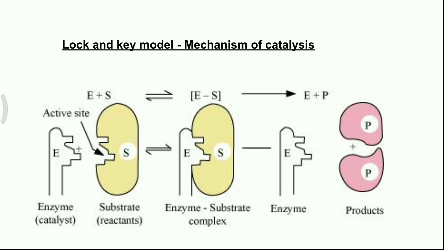Lock and key model. Mechanism of catalysis. The mechanism of enzyme catalysis can be explained by lock and key hypothesis. According to this, the enzyme molecule operates by chemically uniting with the substrate molecule, forming an enzyme substrate complex. The enzyme molecule provides a structured template on which the substrate molecule can be attached and interact subsequently.